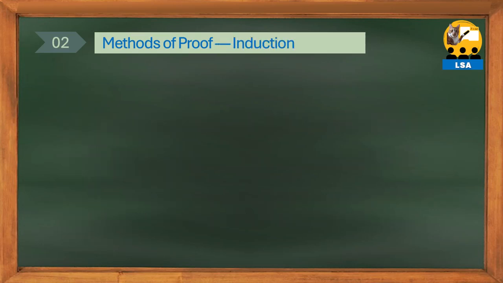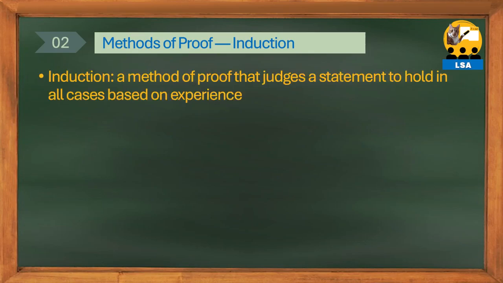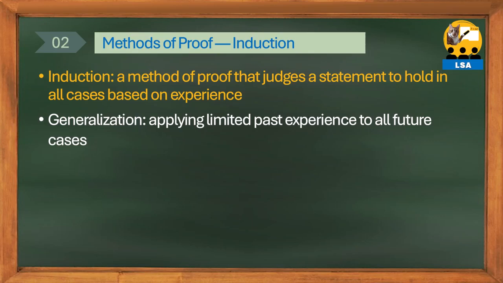Let's look at induction more specifically. Induction is a proof method that judges something to be correct in all cases based on experience. Based on experience so far, since there have been no wrong cases contradicting the proposition, it expands the interpretation to assume it will be correct in all future cases as well, and as a result, judges the given proposition to be true. It generalizes limited experiences to apply to all cases.